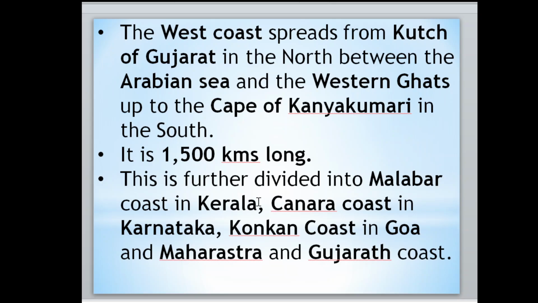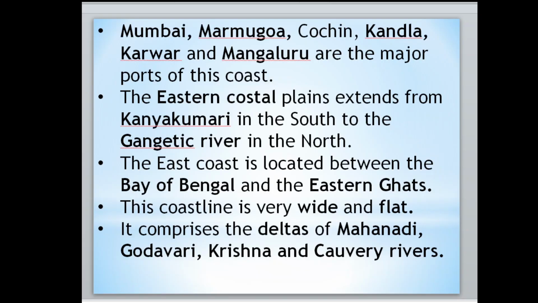We are going to call it the Malabar coast, the Kannada coast in Karnataka, and the Konkan coast in Goa, Maharashtra and Gujarat. Konkan coast: Goa, Maharashtra and Gujarat. We are going to refer to it like that. Okay, now move to the next point.